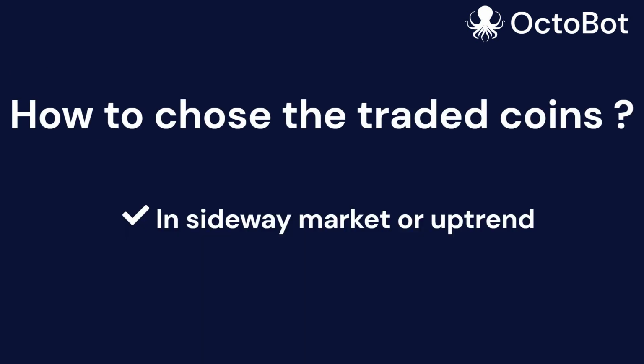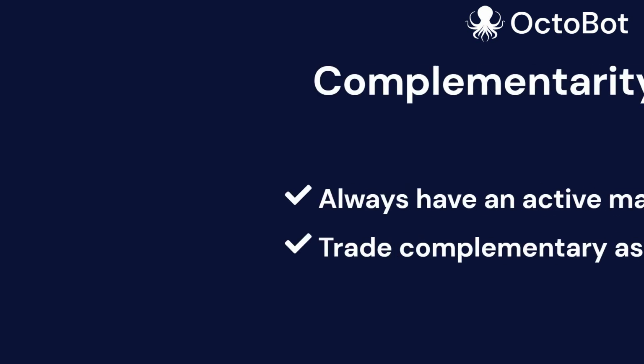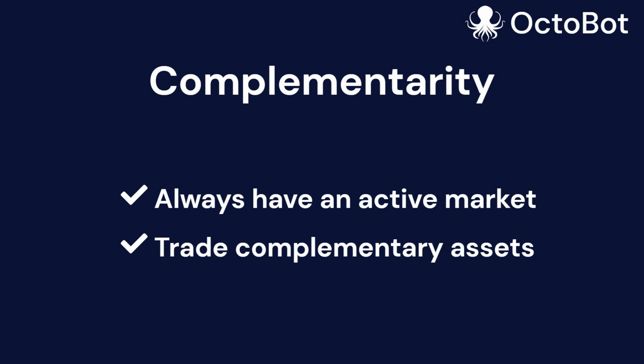First, each coin that is traded in the strategy must be either in a sideway market or an uptrend. Second, you must feel confident holding the asset. The strategy will buy them, so it's possible that you will spend a few days or even weeks sometimes holding this specific asset that the strategy bought. The third important thing is complementarity. We want the strategy to be trading a lot, actually most of the time. If it were trading all the time, it would be the best situation possible.